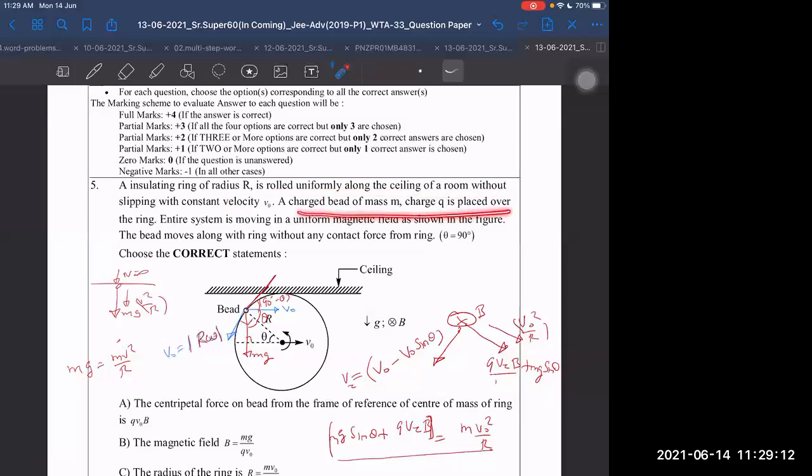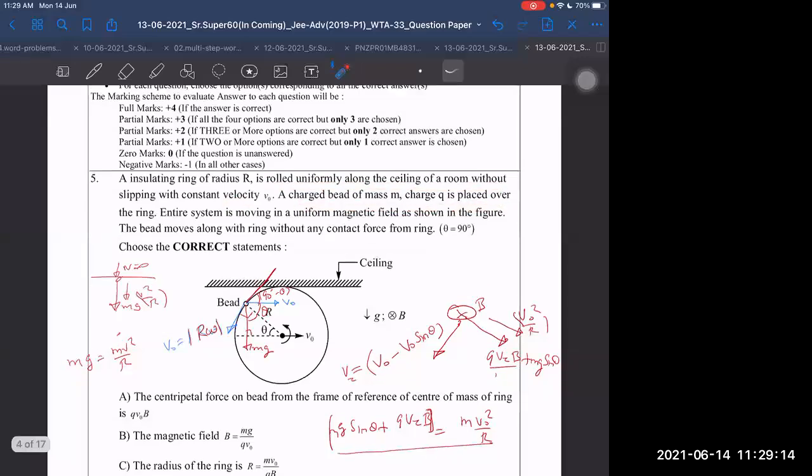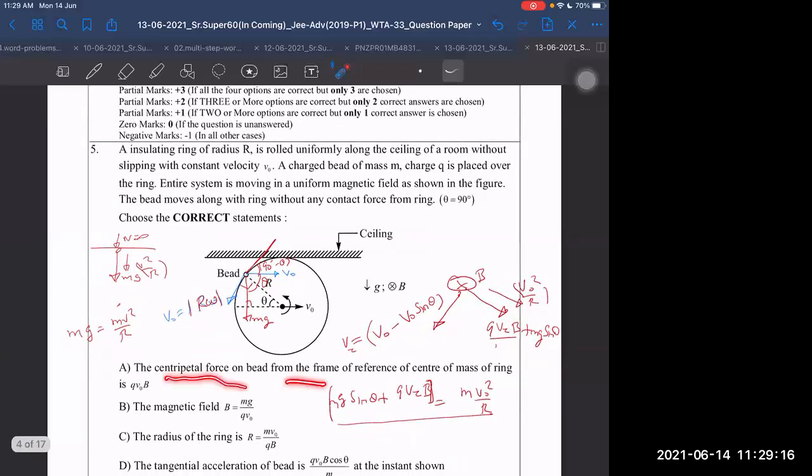A bead of mass m and charge Q is written as... in the first option, the centripetal force on the bead from the frame of reference. Okay, so we also have to check this in a different frame to see what happens, right?